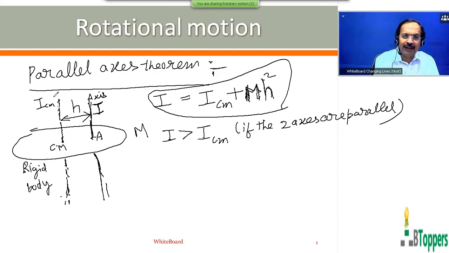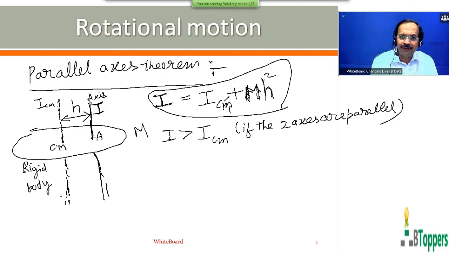That means if you draw or consider an infinite number of axes parallel to a given direction, then let I CM denote the moment of inertia of the rigid body about the axis passing through its center of mass parallel to the given direction.